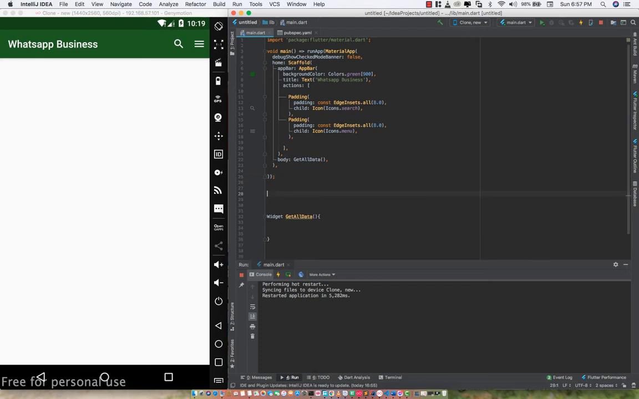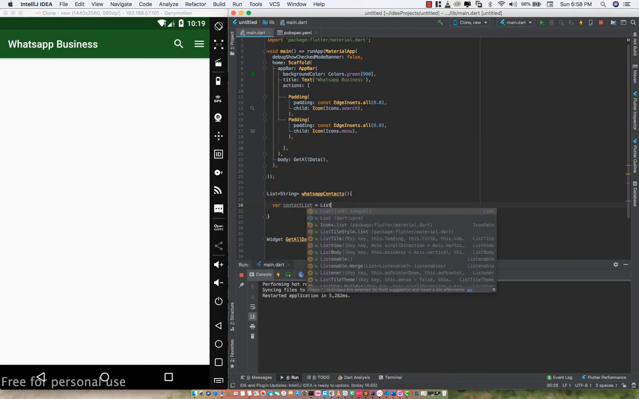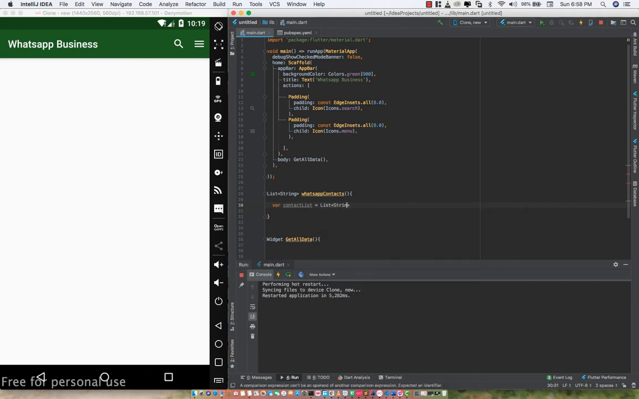So I'll just say list, which are strings, and this string I'm just gonna call WhatsApp contacts, right? And within this WhatsApp contacts, I'm gonna declare some strings. So in this, this is what I'm gonna do. I'm gonna say var contact list equals to a new list, and they're all gonna be strings, and I'm gonna generate random numbers.